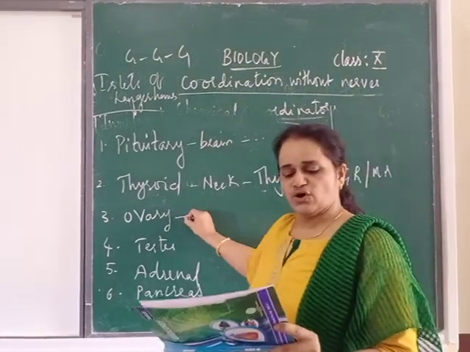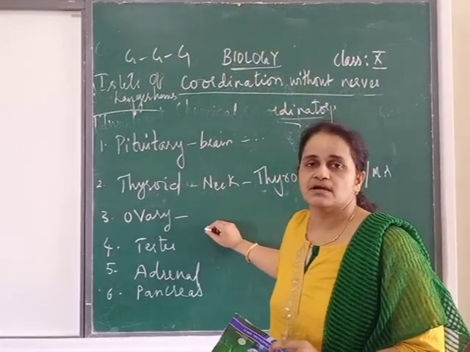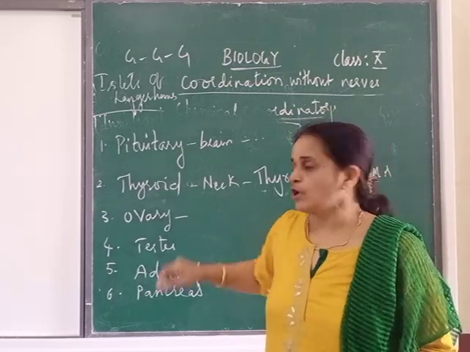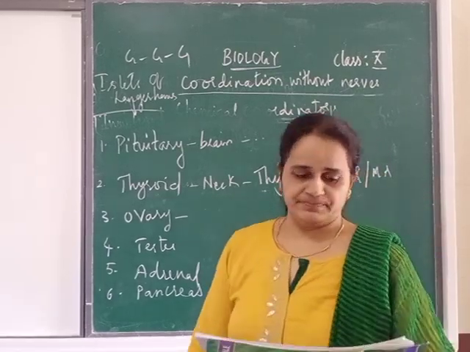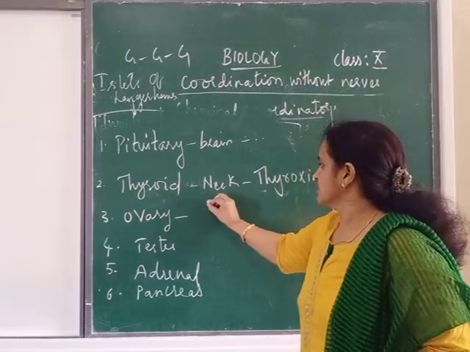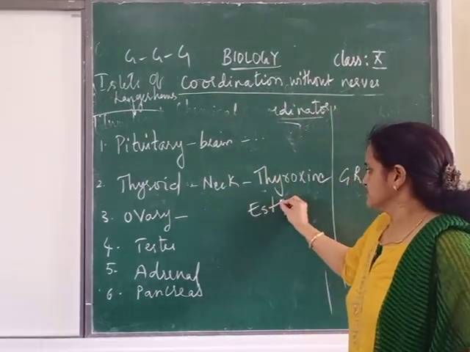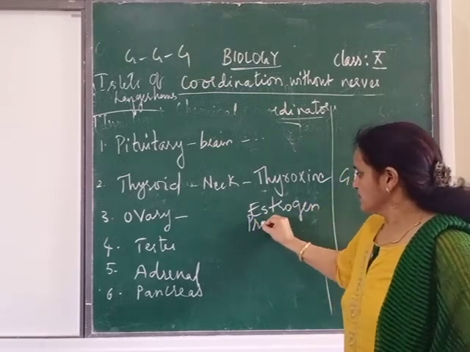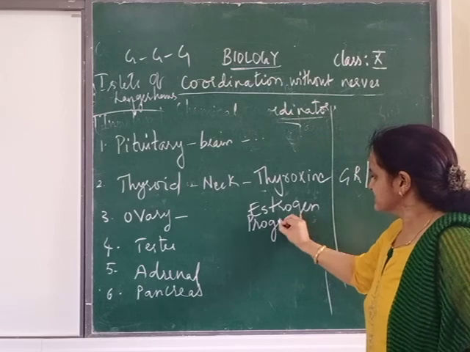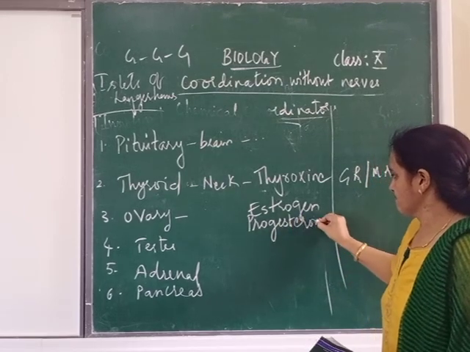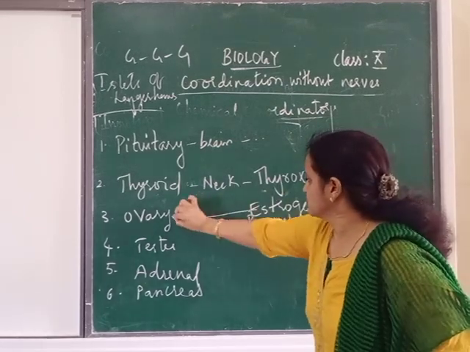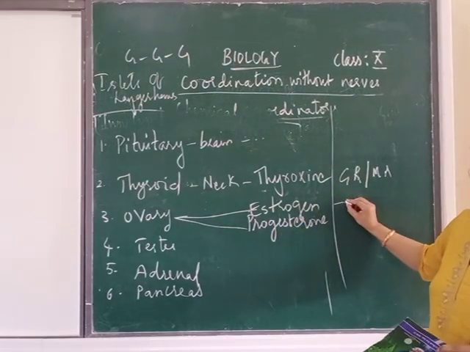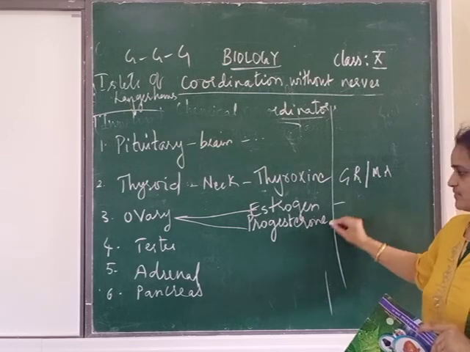Then next comes the ovary. Now where is this ovary? In which, whether it is a male or female? Female. Location is the lower abdomen. Now two hormones are there. The ovary secretes two: estrogen, and see the spelling, progesterone. Estrogen is for the development of the female reproductive system.